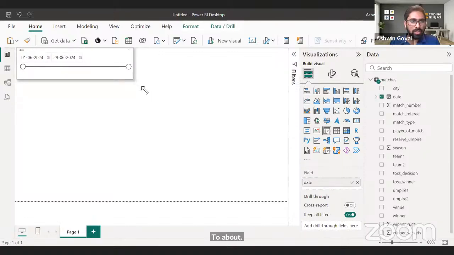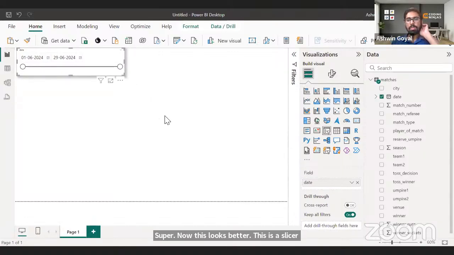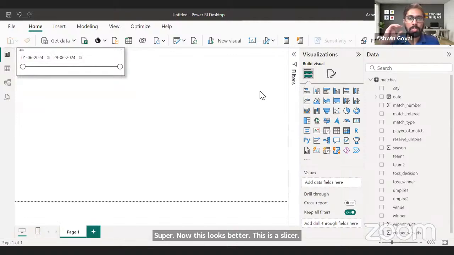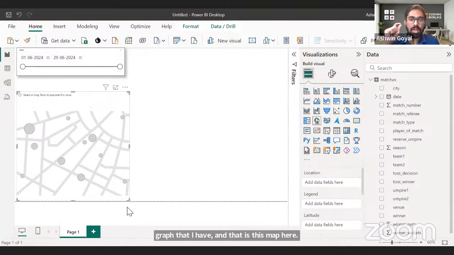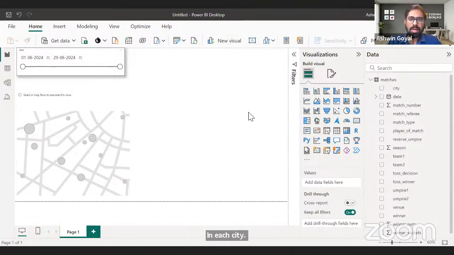This is a slicer. Now let me start with a bang. Let me start with the best graph that I have, and that is this map here. I want to understand how many runs were scored in each venue, in each city. Whenever I do data analytics, I always start with a question.